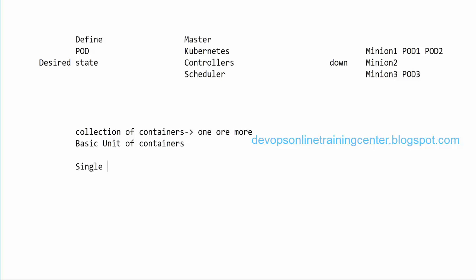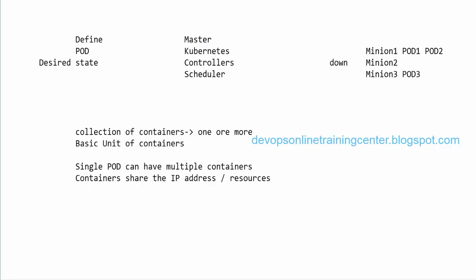So a single pod can have multiple containers. Containers share the IP address and resources, right? So this entire pod will be running on a single host, and if something goes wrong, it will be moved to the other host.